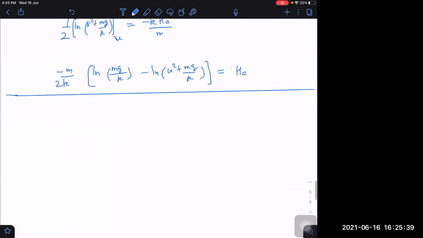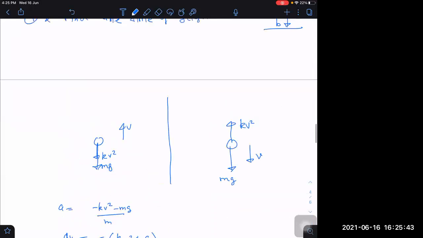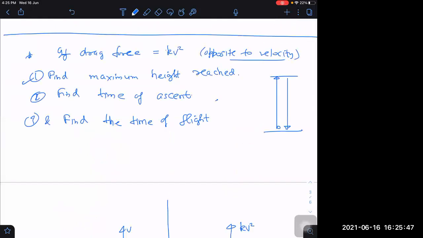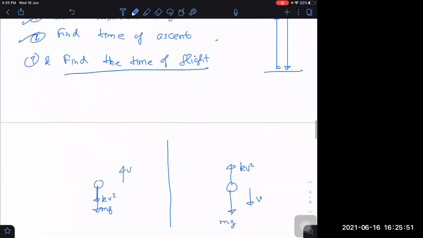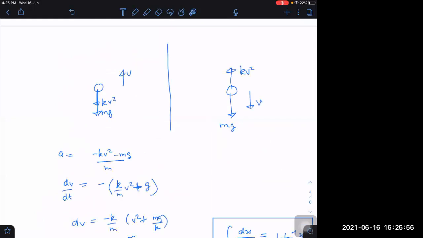One question I'm leaving, maybe that is too tough, slightly tough. For that, what do I have to do now? One part is already over, the first one is over, the second one is over. If I want to get the last one, then I have to write this relation dv by dt again, but not with this expression. This expression will change. Its expression will now become g minus kv square by m.